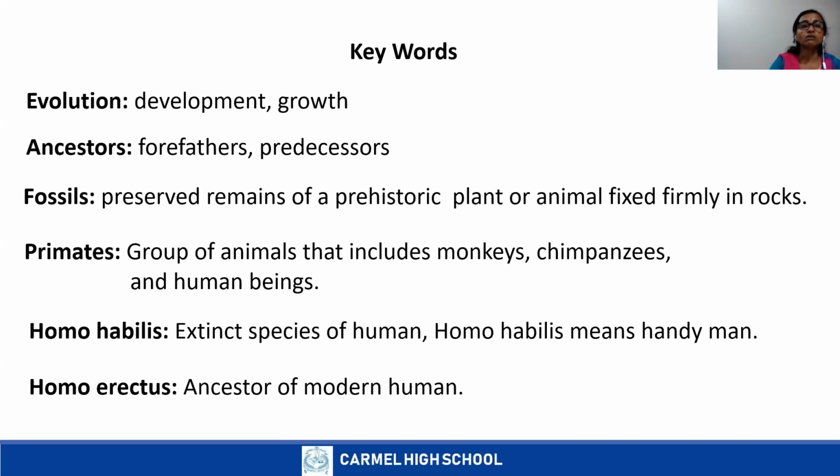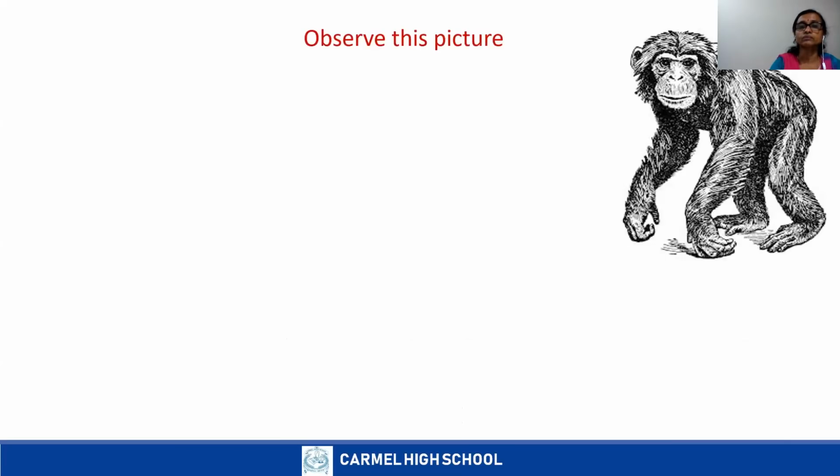Okay, now you can observe a picture. Okay, look at this picture. Observe this picture. What is this, children? Yes, everybody knows. So this is picture of monkey, ape, or chimpanzee. Now, can you find some similarity between this animal and human, modern human or human being? Can you find some similarity and differences also? You can write the points in your notebook.